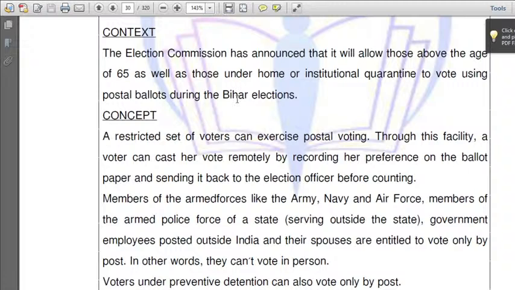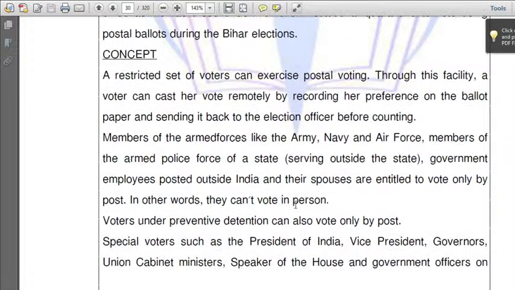So, why is it in the news? In the Bihar elections, the Election Commission has recently announced the minimum age. Above 65 years, they can vote through postal ballots. Okay. Voters under preventive detention can also vote only by post. So, this can be asked in the UPSC.